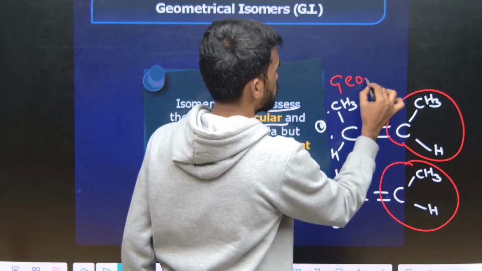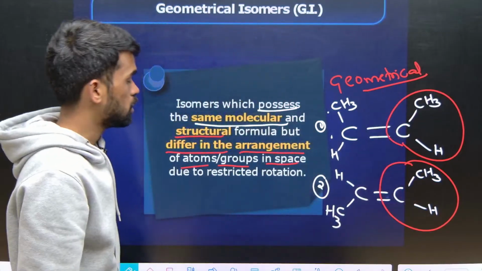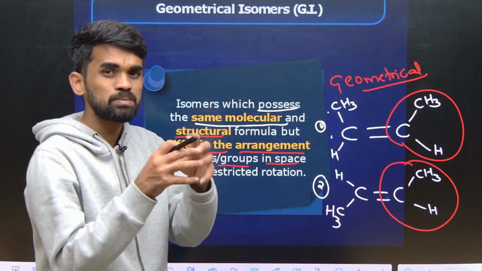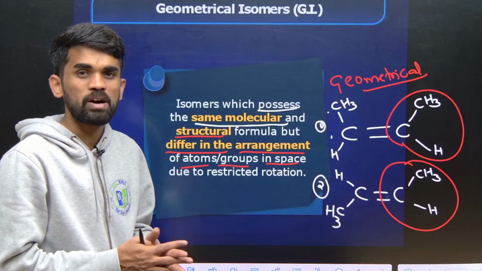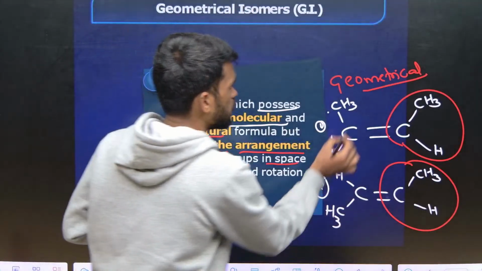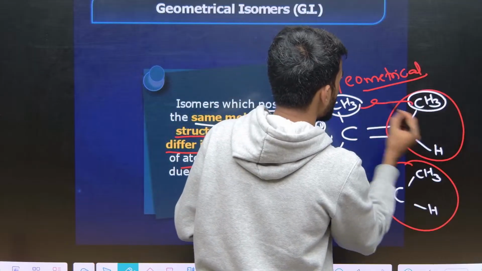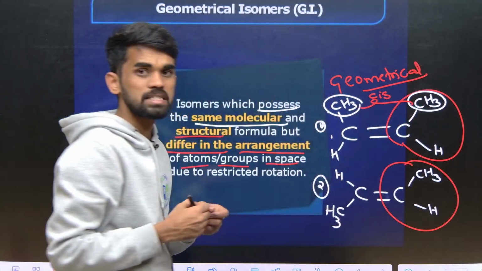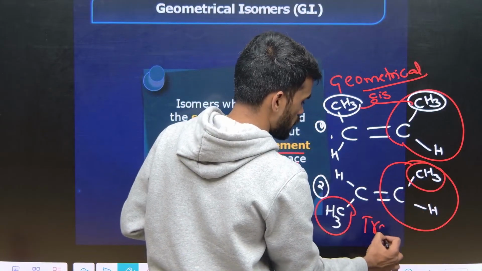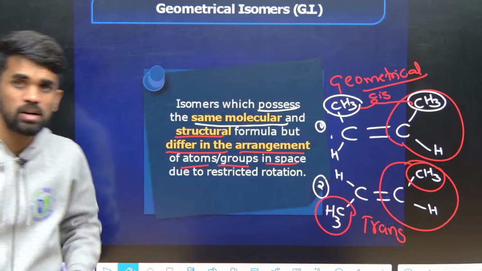Geometrical isomers. Alkenes which differ in the spatial arrangement of atoms or groups of atoms are called geometrical isomers. Particularly, if the same groups are on the same side, see methyl on the same side, you should call it a cis isomer. If the same groups are on opposite sides, you should call it a trans isomer. So cis, trans isomers are possible in the case of alkenes.